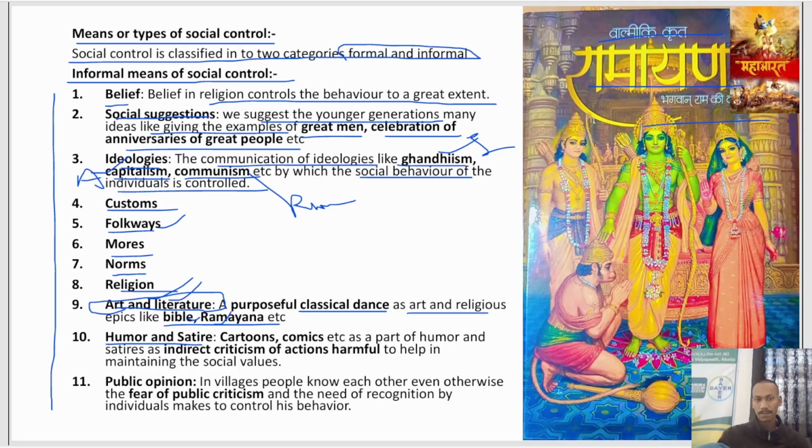Then humor and satire. Through comedy and also satirical comedy like cartoons and comics, we teach through humor, using indirect criticism of harmful activities. For the people who are doing harmful activities, through satire and dark humor, we teach people that this is unacceptable. Then public opinion. What will four people think? In India you can say, चार लोग क्या कहेंगे? That is what we mean by public opinion. The fear of public opinion helps people to control others' behavior in social situations.